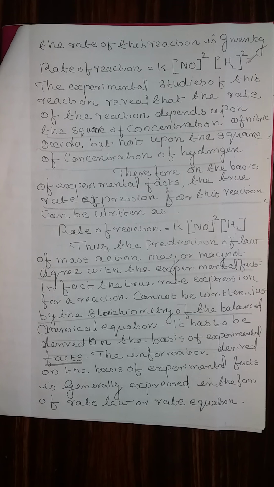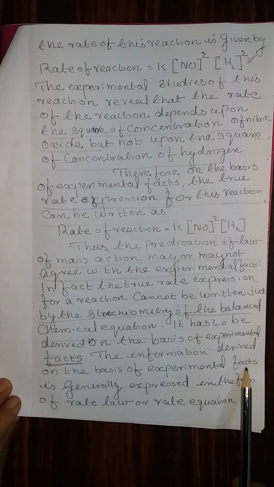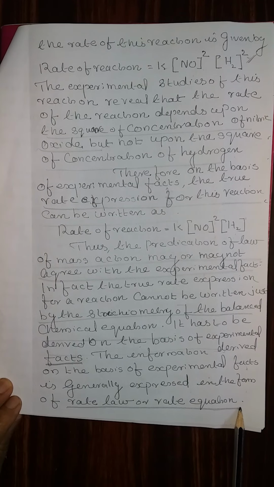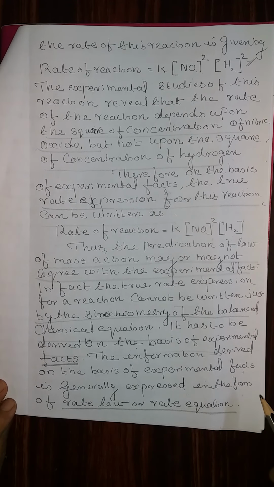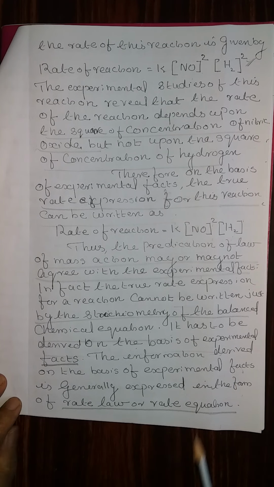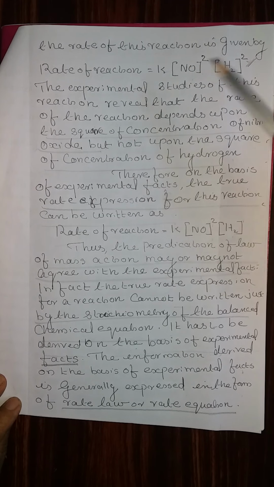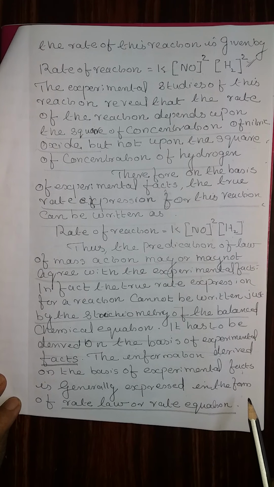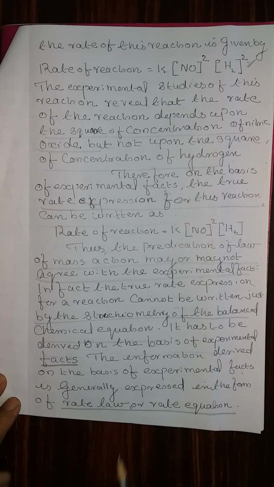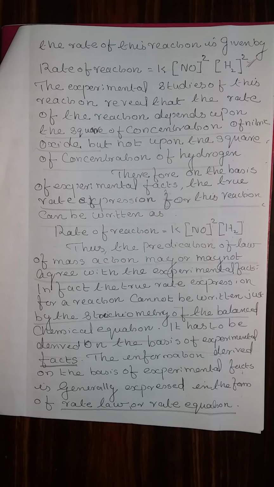The information derived on the basis of the experimental facts is generally expressed in the form of a rate law or rate equation. Thereby, a new law is discovered. That means, in order to find out the rate of reaction, don't depend upon the stoichiometric factors, but on the values that you get from the experimental data. That law is known as the rate law. That law gives us a clear idea and the correct answer for the rate of reaction.